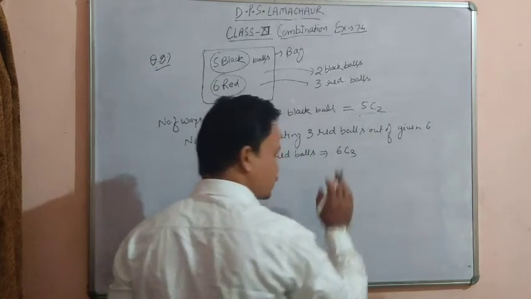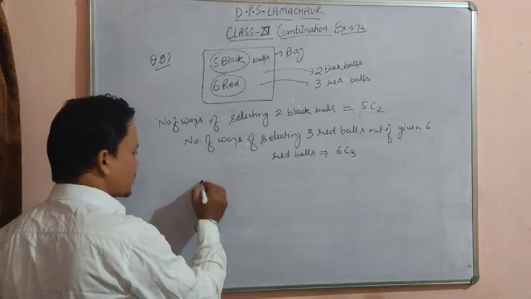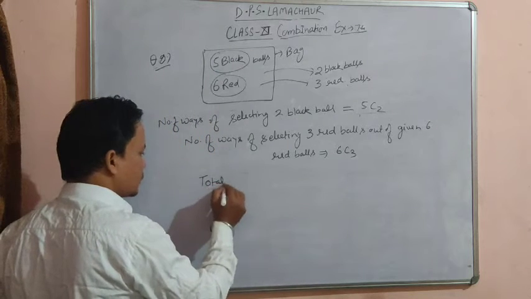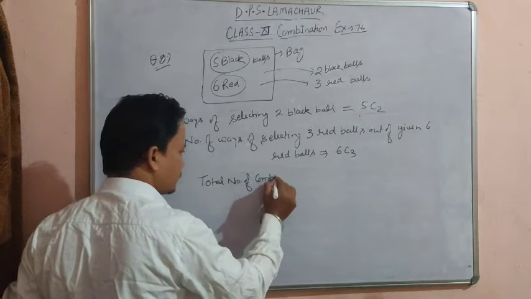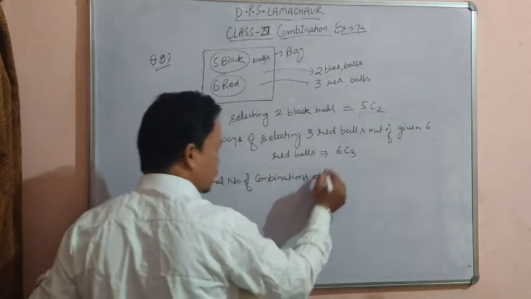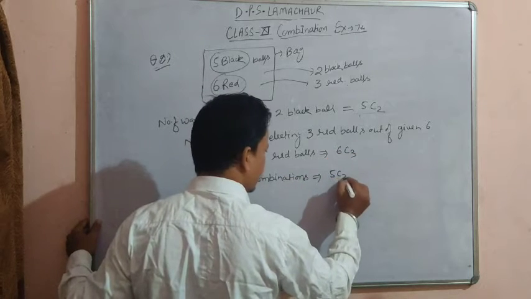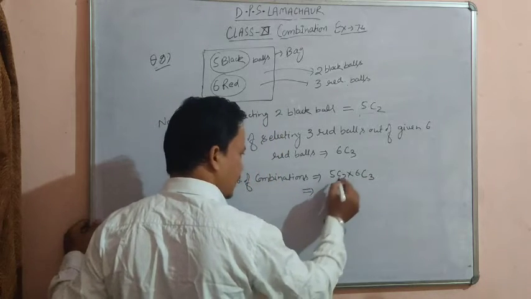Out of 6 we have to select 3. So the total number of combinations is 5C2 multiplied by 6C3. Now calculate it.